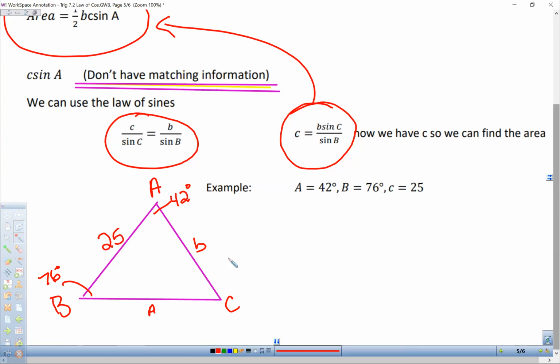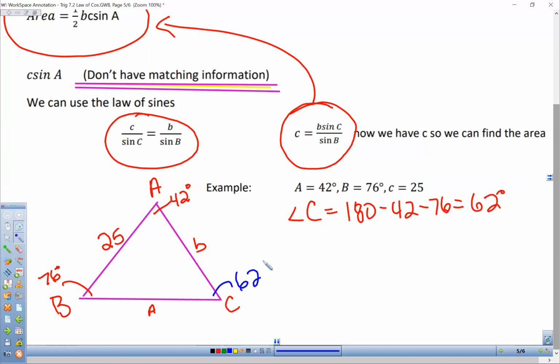So because I have the 25 over here, first off, I can find out what the measure of C is. So angle C, a little angle there so we know what it is: 180 minus 42 minus 76, which is 62 degrees. So we can label angle C now. Angle C is 62 degrees. And now I can use angle C and side C, a little C over there, to find either A or B. Okay? I'm going to find B.